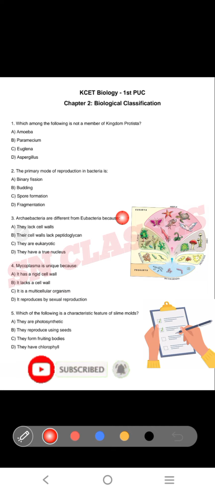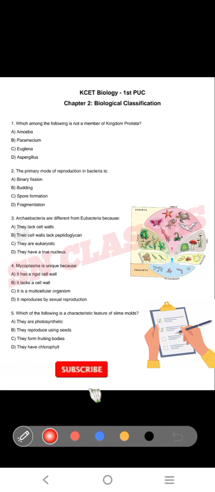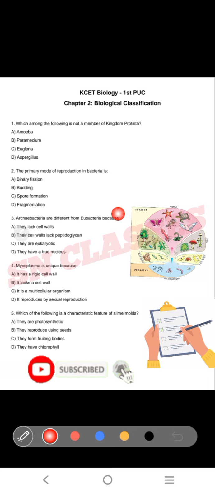Your answer is option B, their cell walls lack peptidoglycan. Here, archaebacteria also have a cell wall and eubacteria also have a cell wall. But in eubacteria, there is the presence of peptidoglycan, whereas in archaebacteria, there is an absence of peptidoglycan. So the answer is option B, their cell wall lacks peptidoglycan.